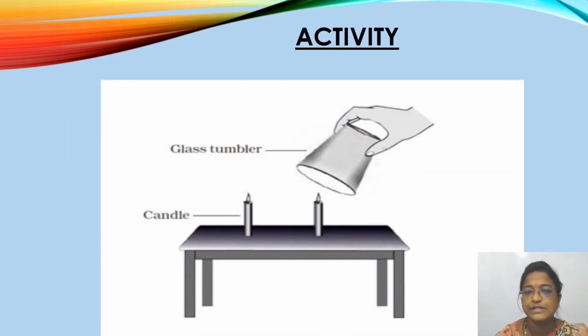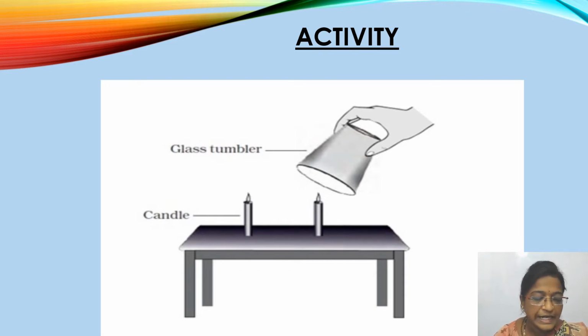So here is one small activity. For this activity, we need one glass tumbler, one table and two candles. Fix two small candles of the same length on a table.